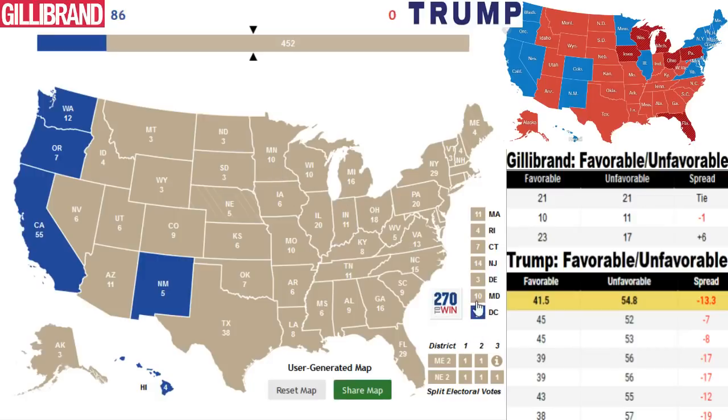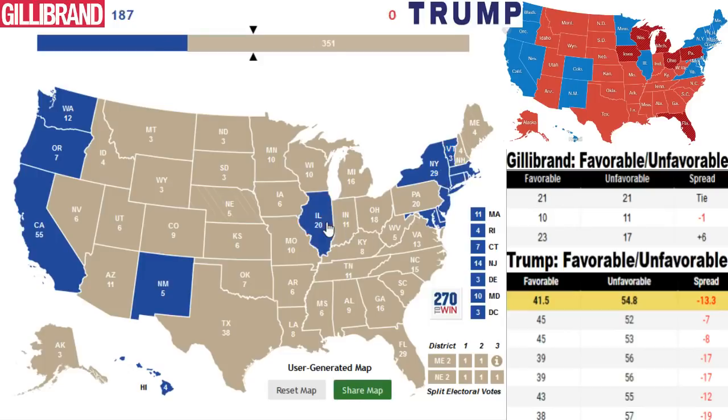But then Washington, D.C., Maryland, Delaware, New Jersey, Connecticut, Rhode Island, Massachusetts. And again, in this northeastern Democratic section of the United States, where Gillibrand has a bit more name recognition, certainly would expect her to do better. So also New York and Vermont, and we'll leave New Hampshire and Maine for now.